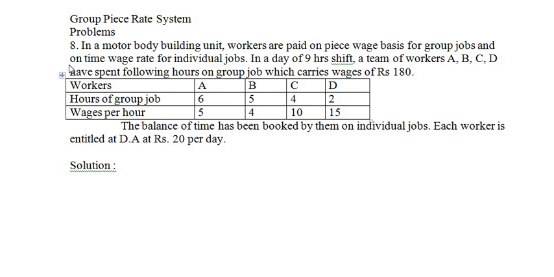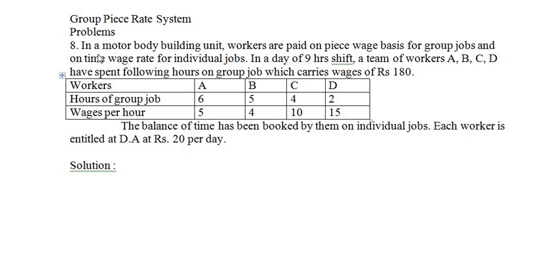In today's class we will be starting with the fourth method, that is the group piece rate system. In the group piece rate system, a team of workers of different grades and skills will be engaged on a particular task for which wages are paid for the group job. This total amount will be shared among those workers. They will agree on a ratio, and the amount will be distributed as per the earning ratio.